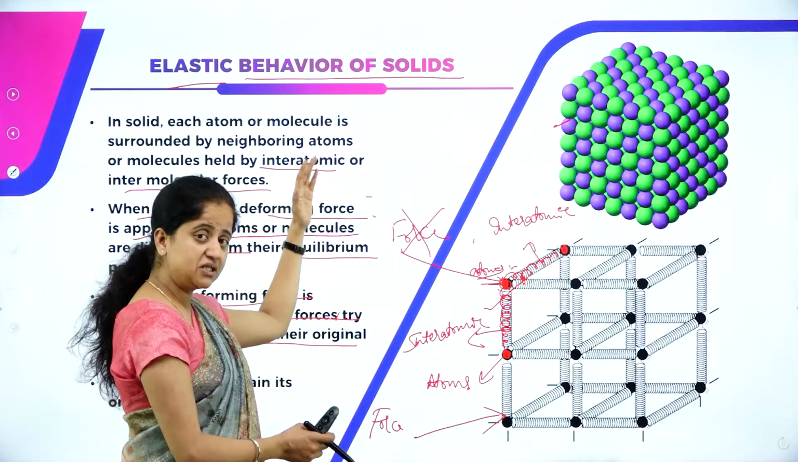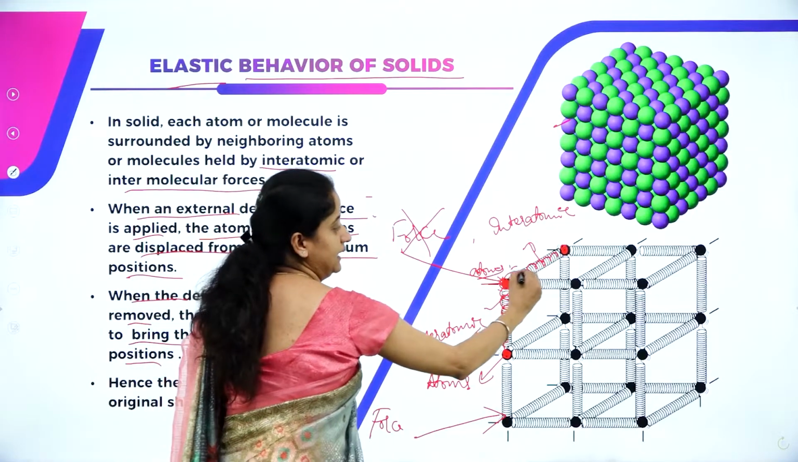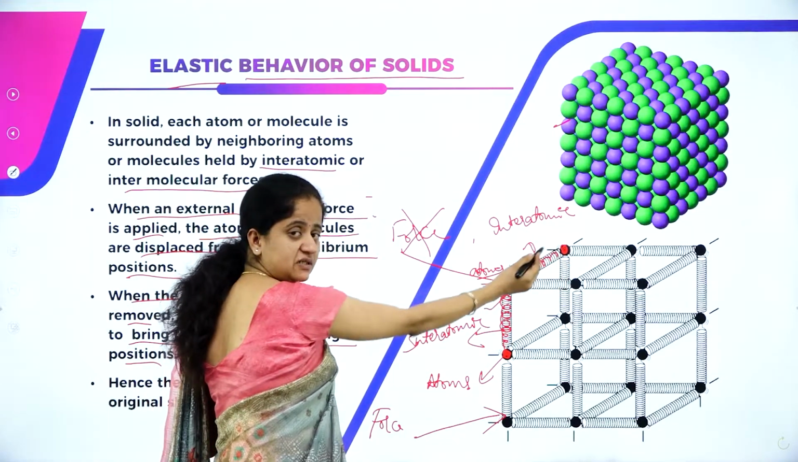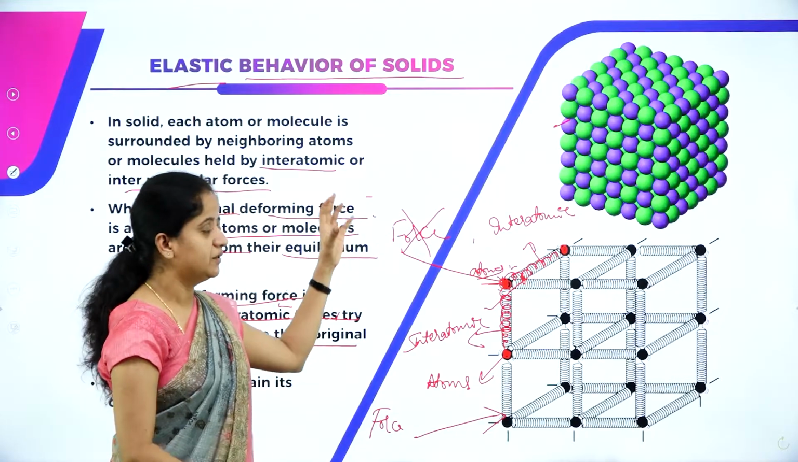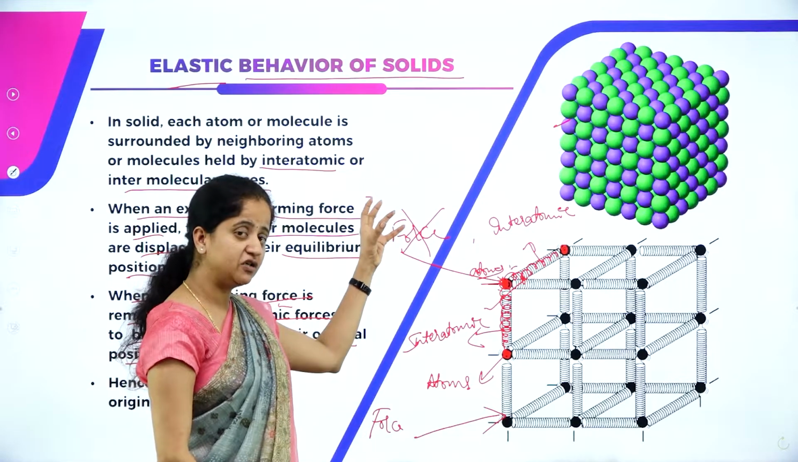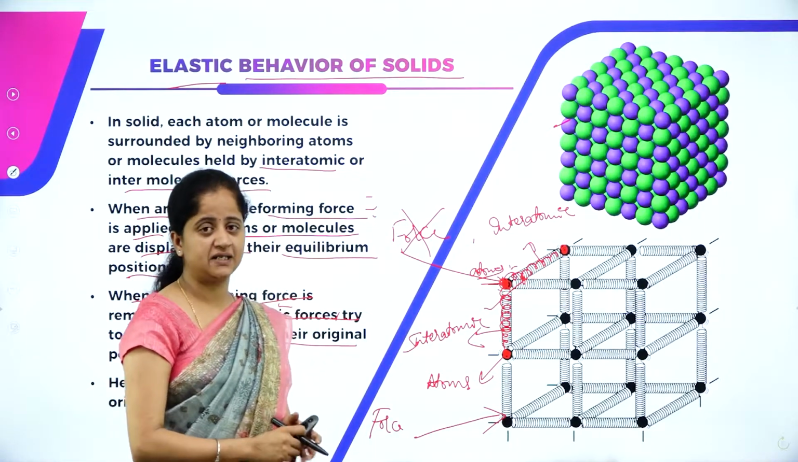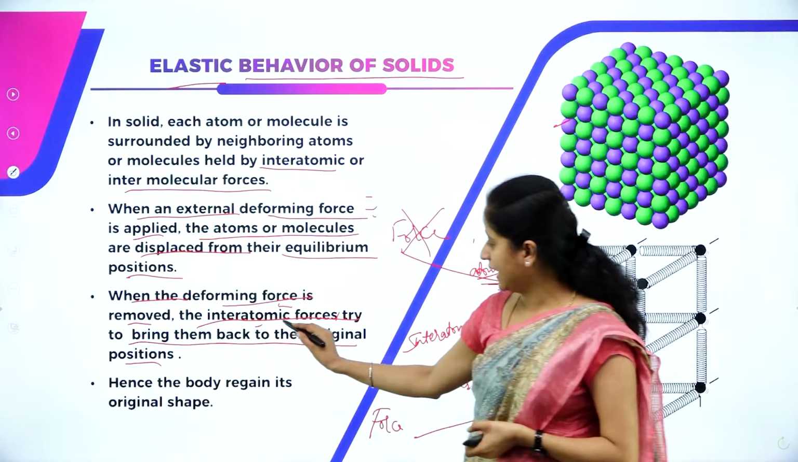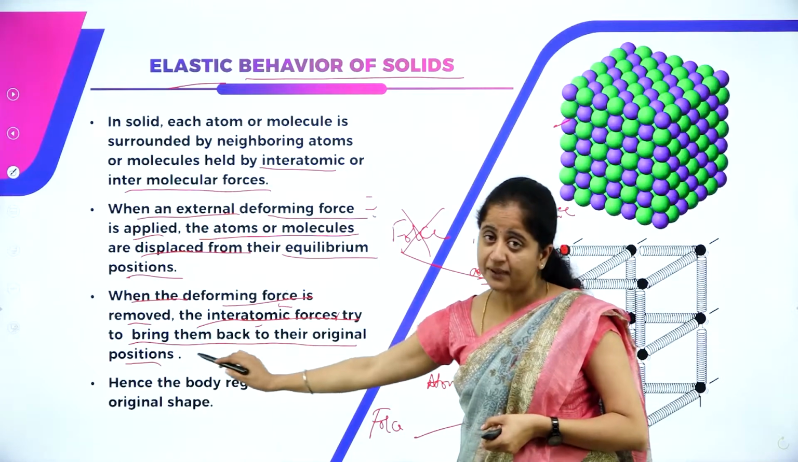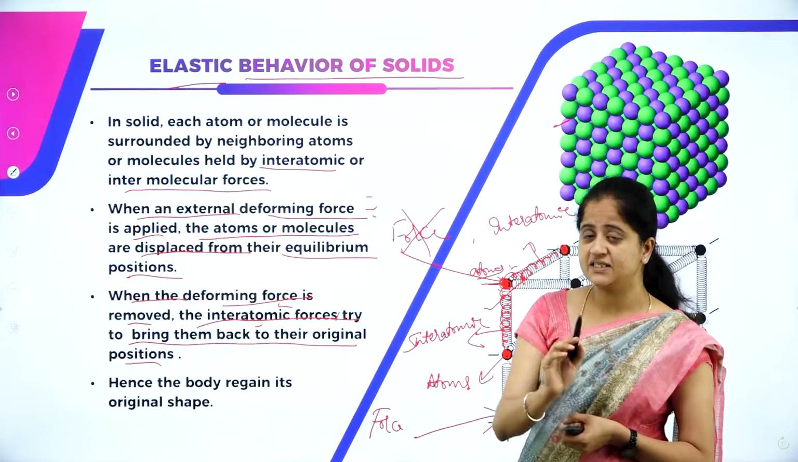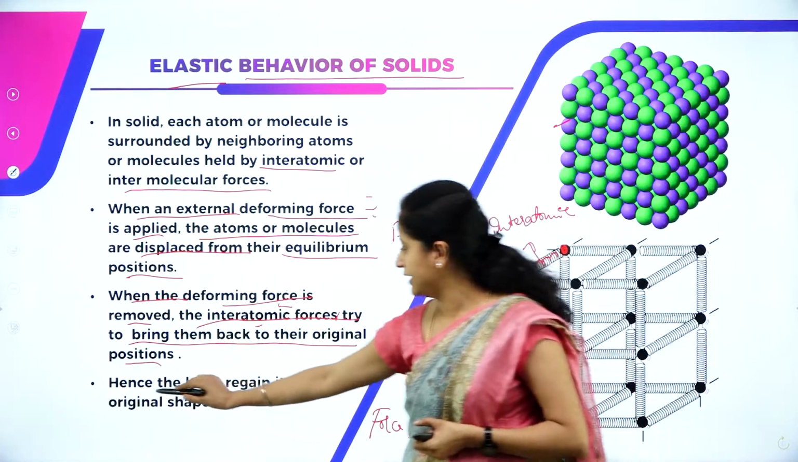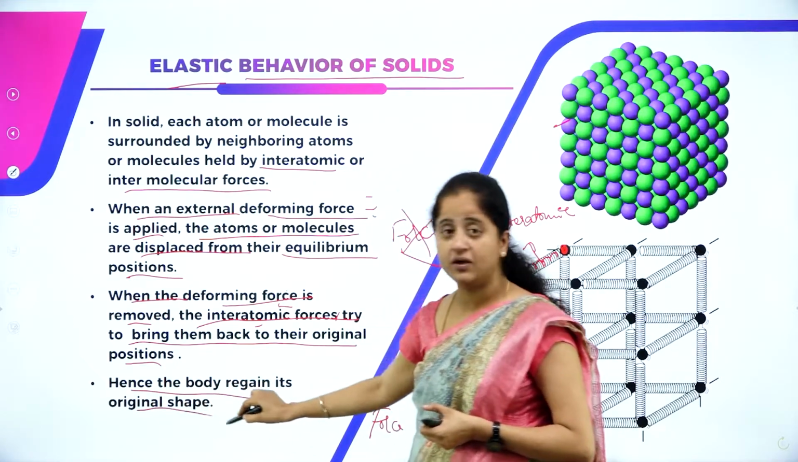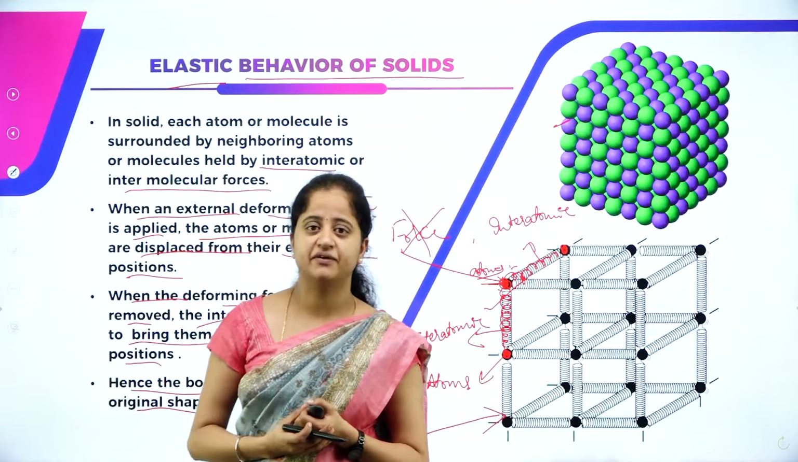And what is the observation? These interatomic forces, which are spring-like structures in the diagram, will help the atoms or the molecules to come back to their original places, right? The intermolecular and interatomic forces try to bring them back to their original positions. So, hence, the body regains its original shape. I hope it is clear to everybody now.